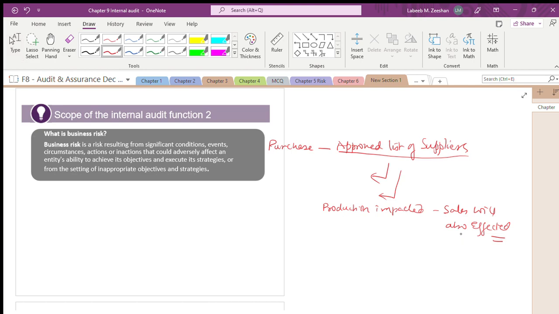Business risk is the result of significant conditions, events or circumstances, actions or inactions that could adversely affect the entity. That would have a very adverse, negative effect on the entity's objectives. Got my point? It will have an adverse effect on achieving the objectives of the strategies.